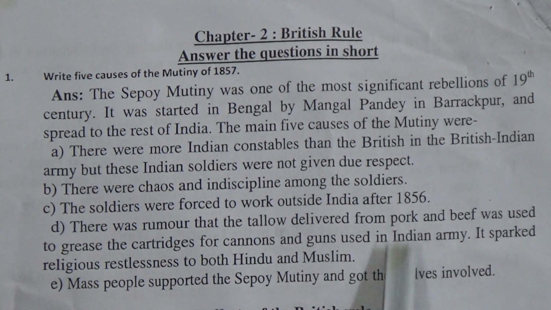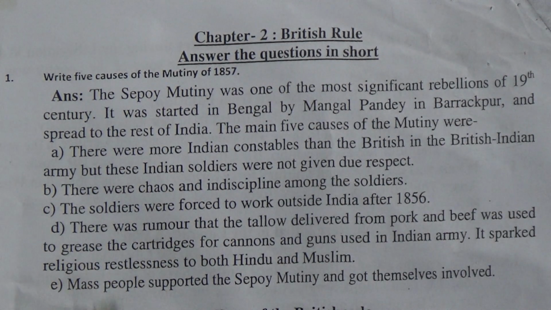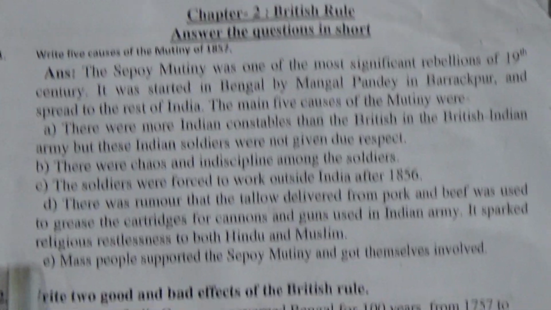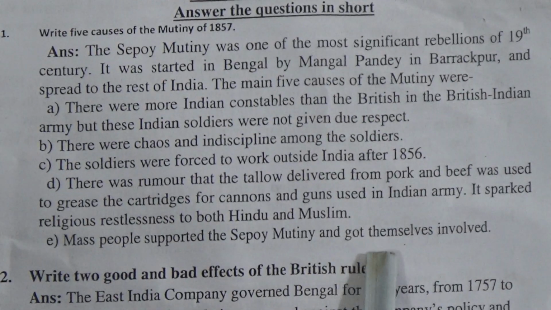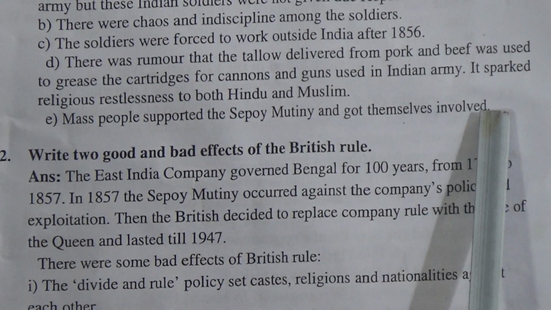So they would have to use these cartridges greased with pork and beef oil. And E, the last reason: mass people supported the Sepoy mutiny and got themselves involved.